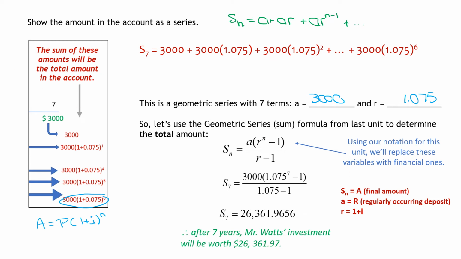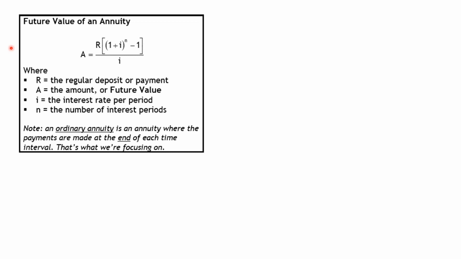So here is our new formula that we use in the finance world. Future value of an annuity. There's your capital A. It's the exact same formula you use for geometric series. We just have different variables, so it looks different. But in any case, you have to memorize that formula. And here's what everything stands for.